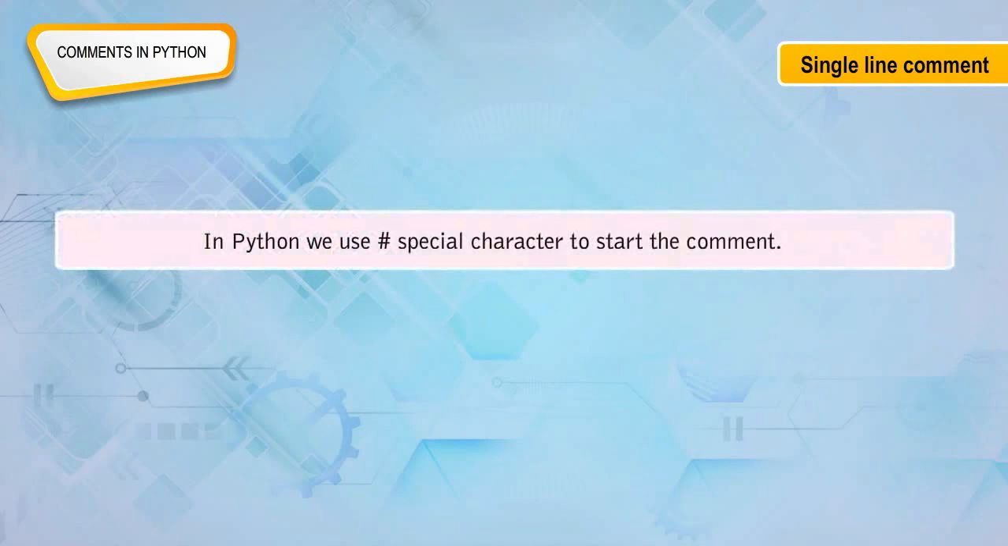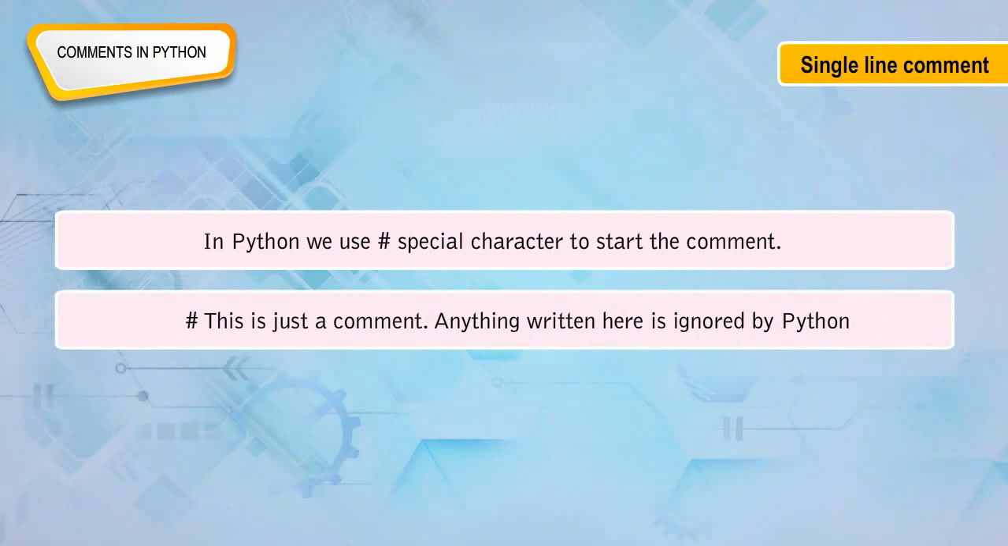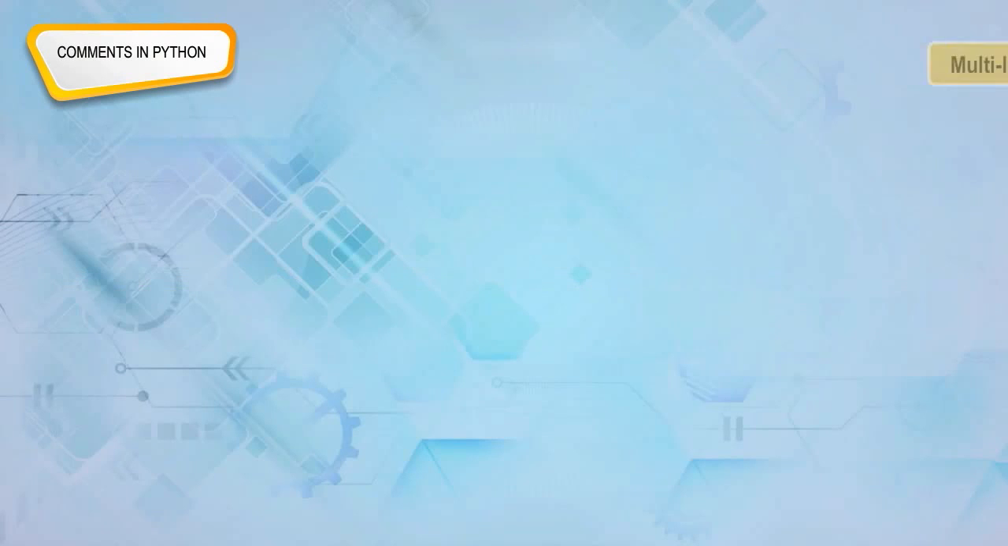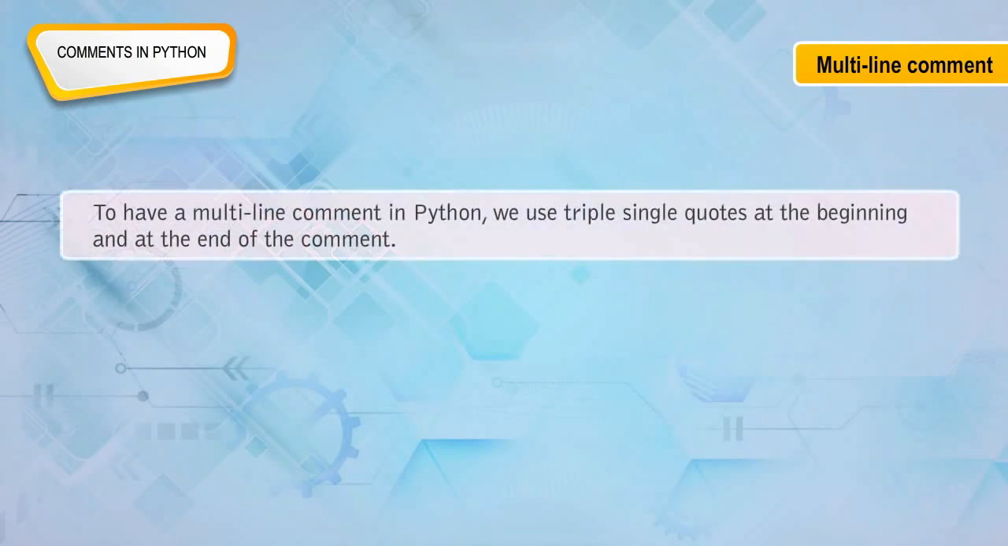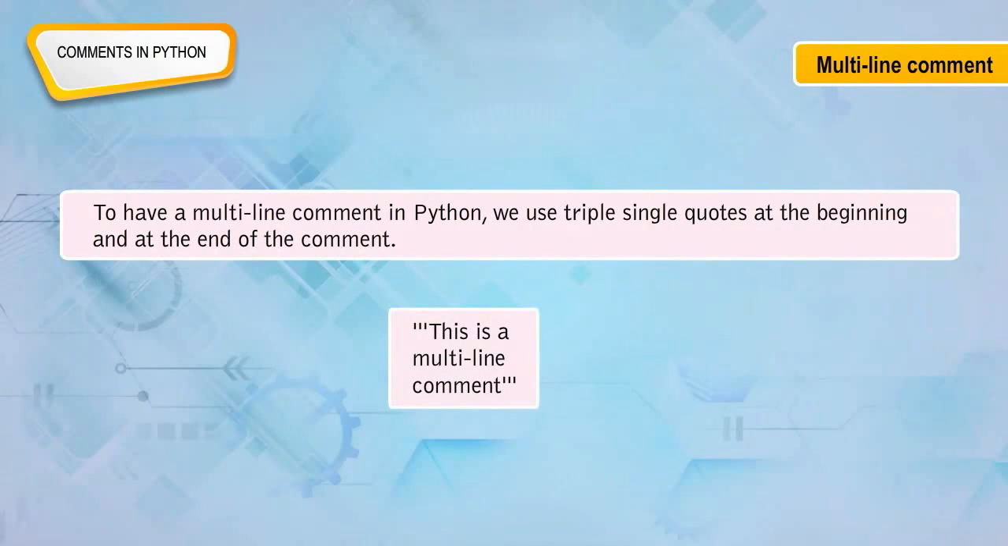Single line comment. In Python, we use a special character to start the comment. This is just a comment. Anything written here is ignored by Python. Multi-line comment. To have a multi-line comment in Python, we use triple single quotes at the beginning and at the end of the comment. This is a multi-line comment.